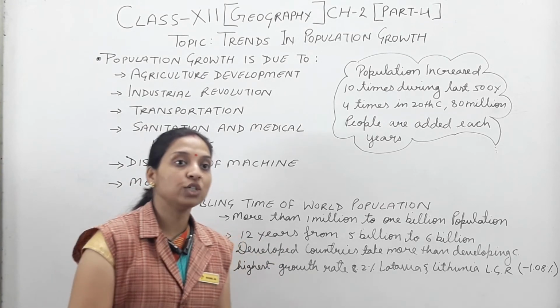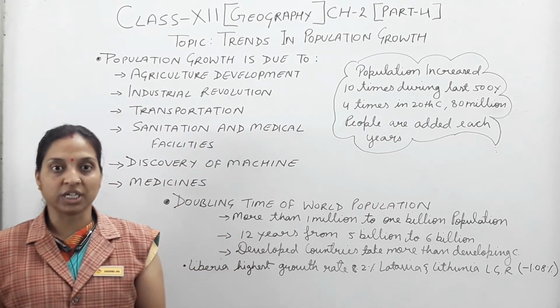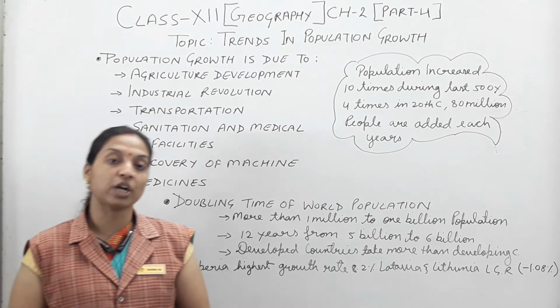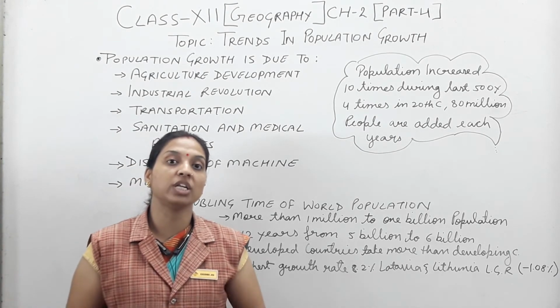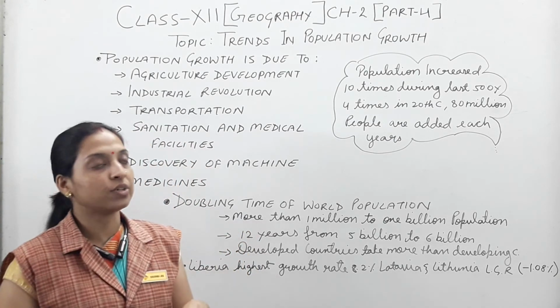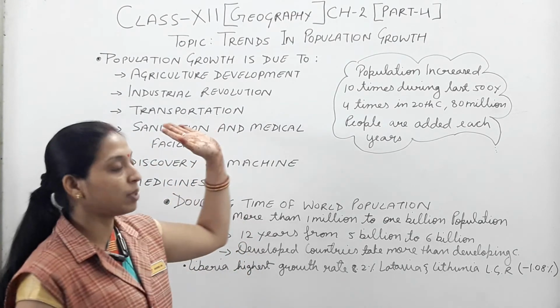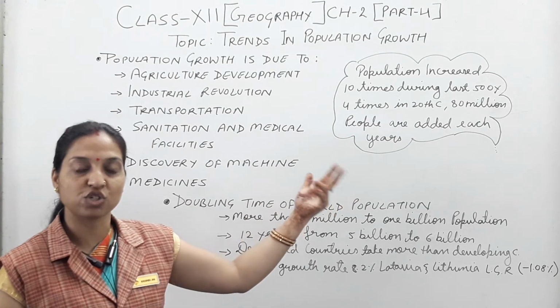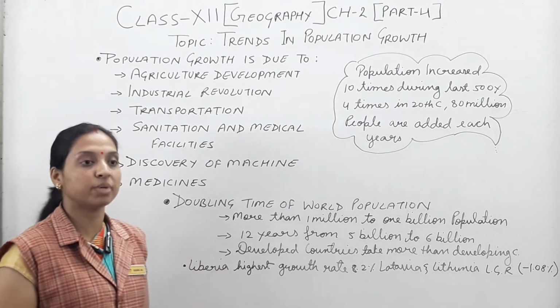The next one is the discovery of machines. According to the time period, so many machines were invented by people, and accordingly people's lifestyle totally changed, and they live luxurious lives. So here it is also mentioned that the population growth trend also changes according to the invention of machines.